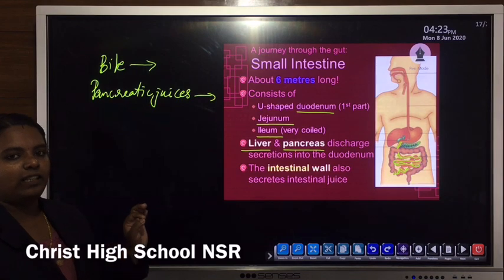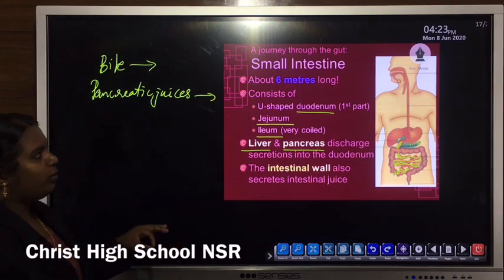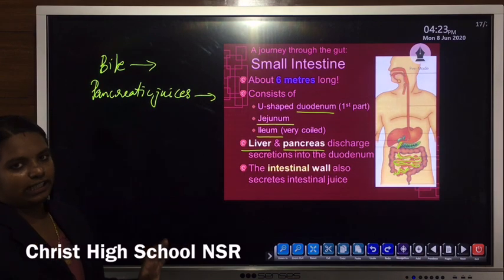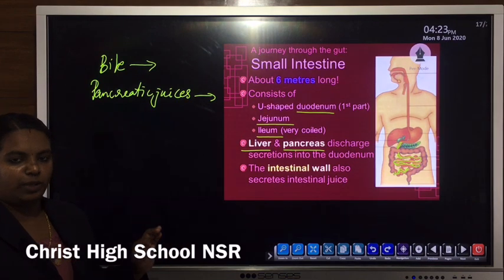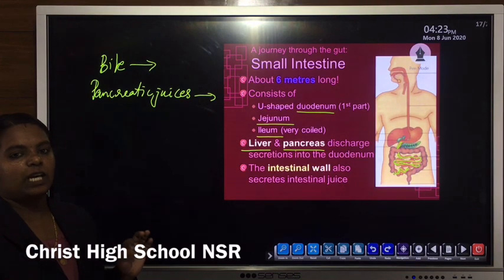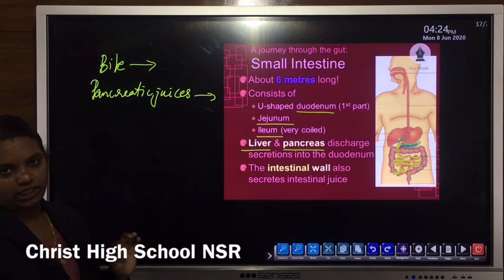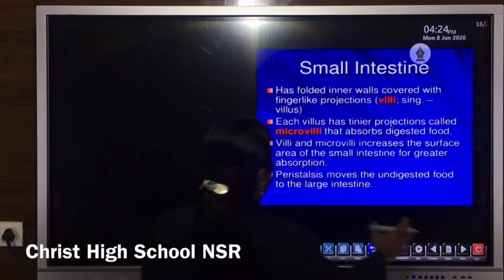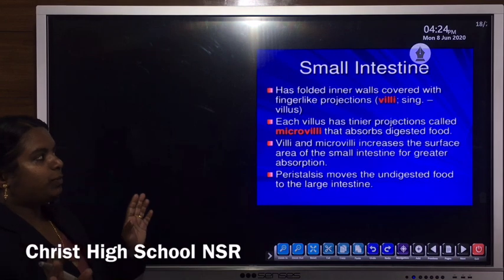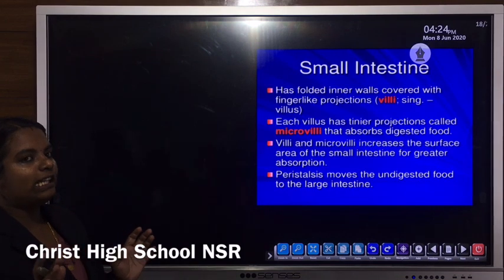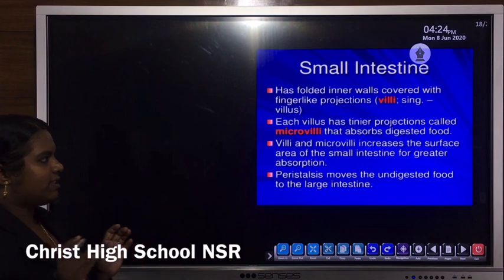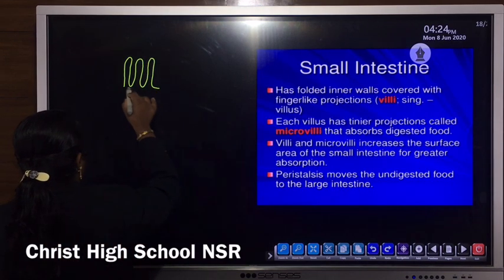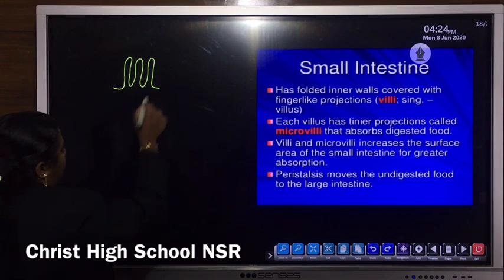So we can say that almost the entire digestion process is completed within the small intestine, as well as the absorption. Most of the substances are absorbed within this small intestine. The small intestine has folded inner walls, a folded finger-like structure, known as villi.